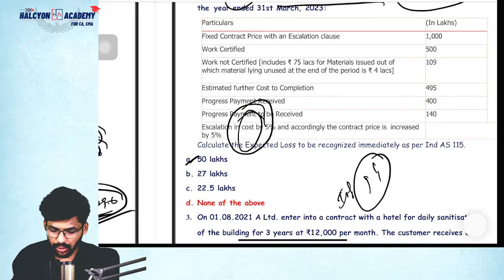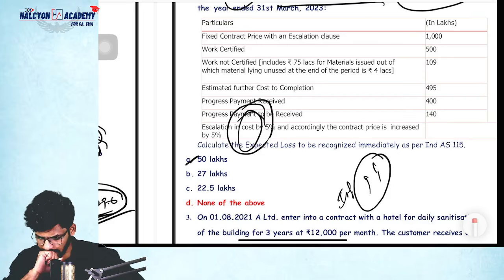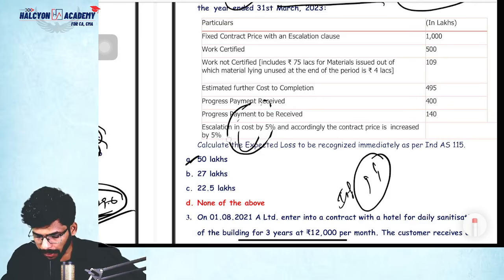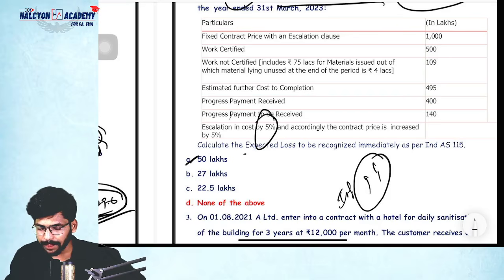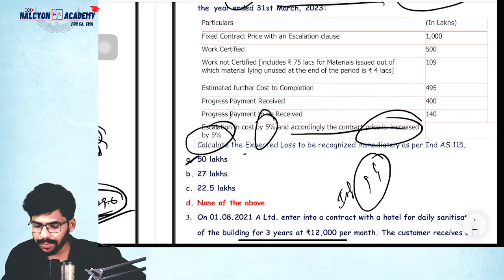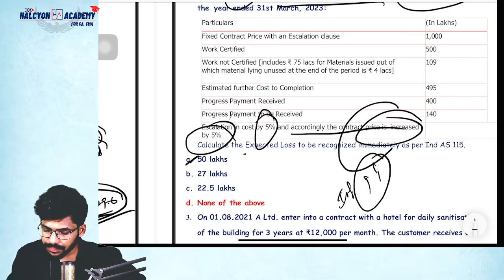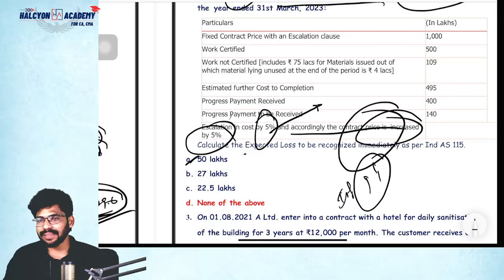So here the escalation in cost is 5%. In the given question, accordingly the price is increased by 5%. See guys, when the contract price is increased, what is the contract price?